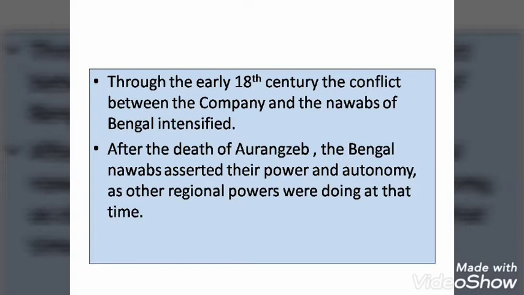After the death of Aurangzeb, different Nawabs came. Murshid Quli Khan was there, then Alivardi Khan, and finally Siraj-ud-Daula became the Nawab. Siraj-ud-Daula was very different. He was very strong and very strict with the British. He refused, saying we will not give you any concession, we will not give you anything, you have to pay the taxes, you have to pay the tribute, and you will not get permission to make coins.